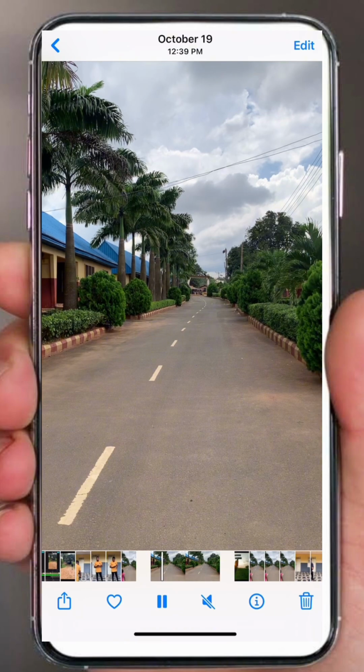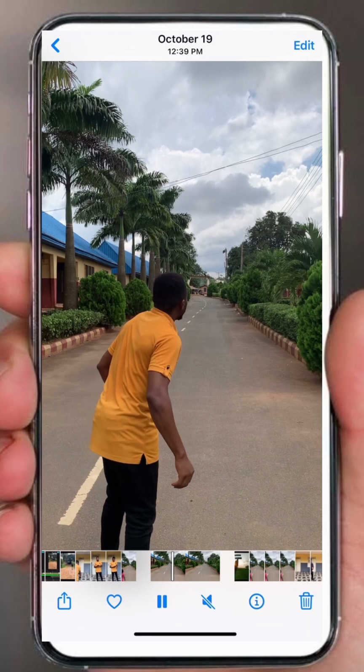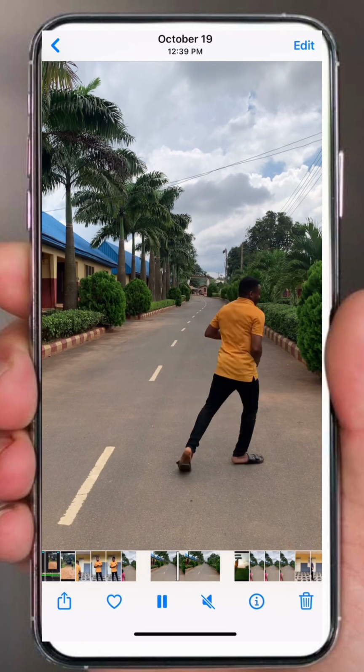How to fly like a bird. Put your phone on the tripod where it will not be shaking. You can do it as a single person or you can do it with another person.